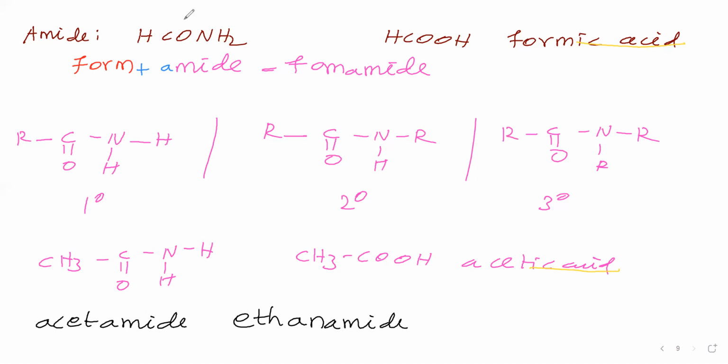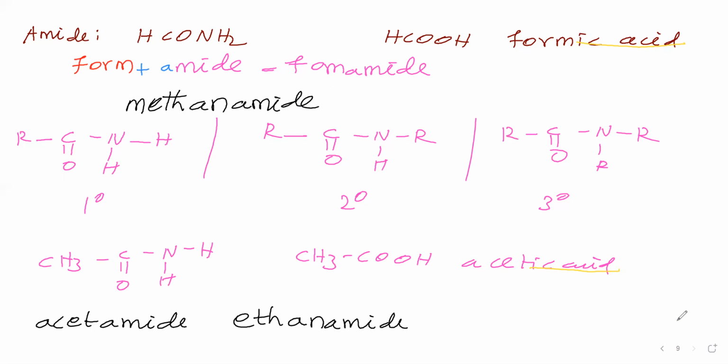Now for this compound, the IUPAC name: it contains only 1 carbon. Therefore, root word is meth. Primary suffix is "-ane". Secondary suffix is amide. Therefore, methanamide is the IUPAC name of this compound.